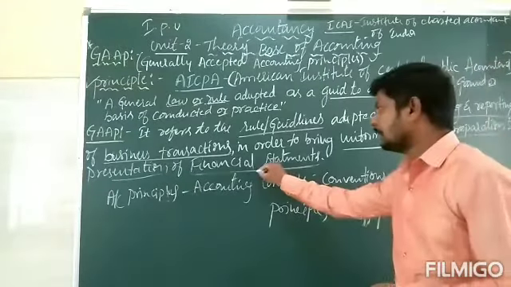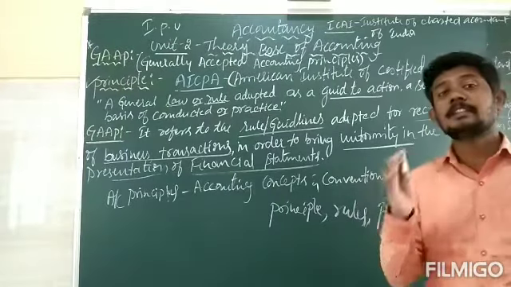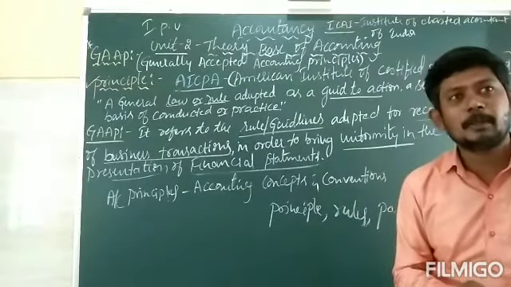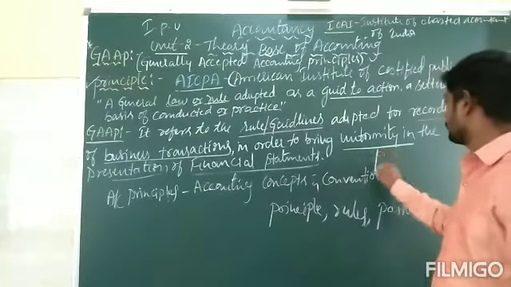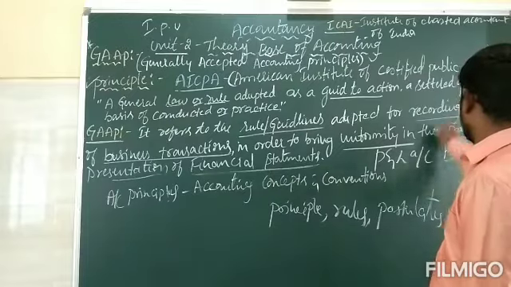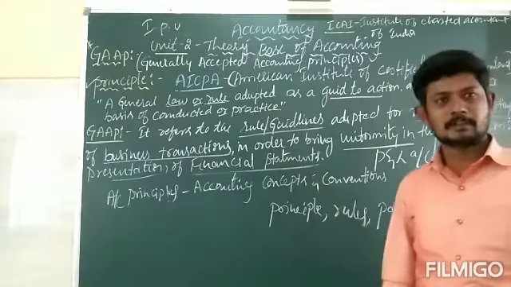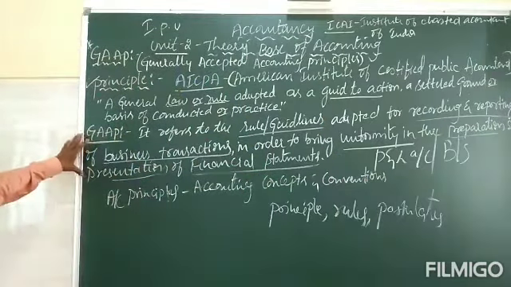What are the financial statements? Financial statements include profit and loss account and balance sheet. So this is the meaning of GAAP. What is GAAP?